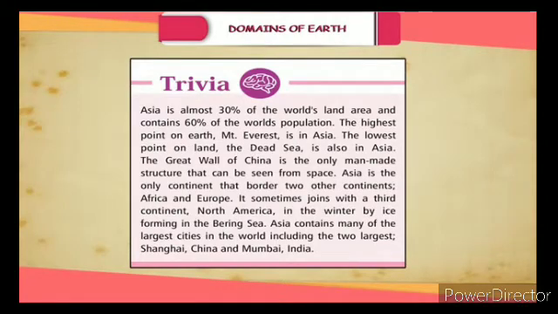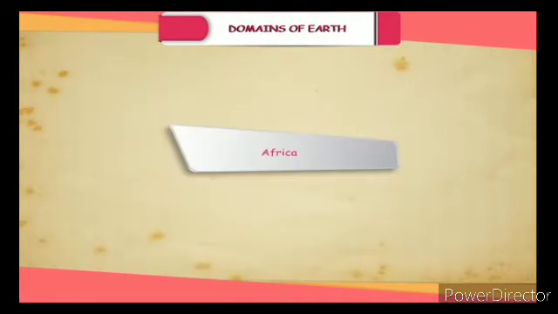Asia is the only continent that borders 2 other continents, Africa and Europe. It sometimes joins with a 3rd continent, North America, in the winter by ice forming in the Bering Sea. Asia contains many of the largest cities in the world, including the 2 largest, Shanghai, China and Mumbai, India.